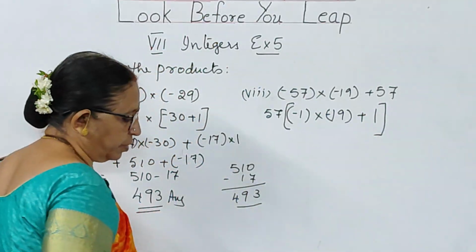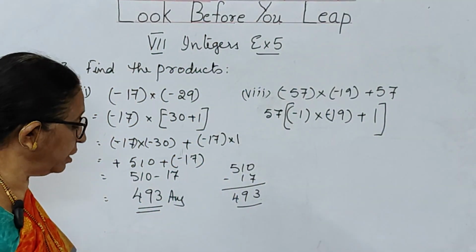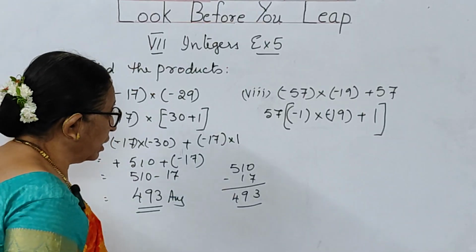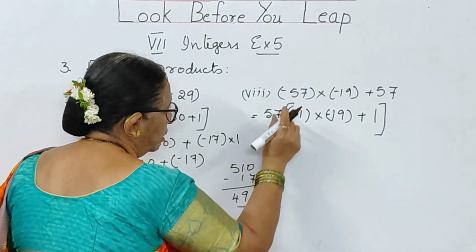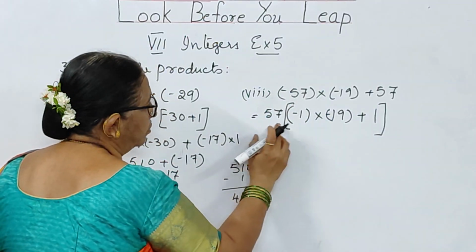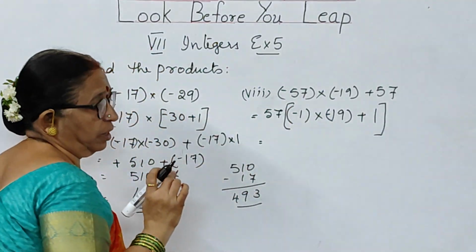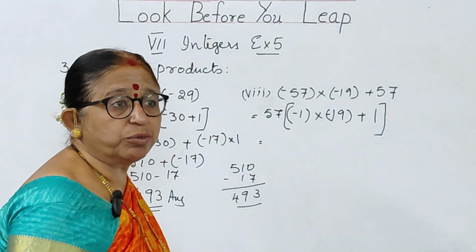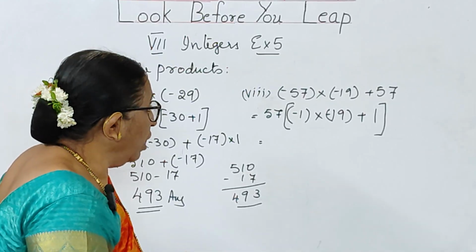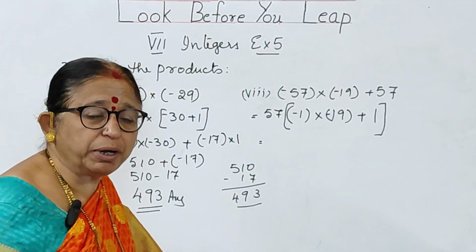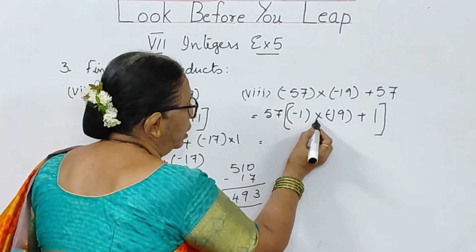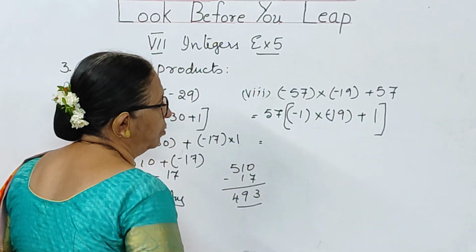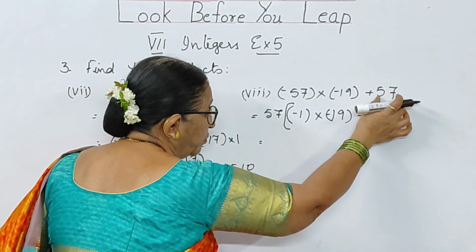I hope you have understood, children. What did I do? I have taken 57 common in this. Then since it is having minus sign, I have to take minus 1 here. If I don't take, it becomes wrong for you, children, because I have taken positive sign, but in the problem we have negative sign. So for that case, I have to take minus 1 into minus 19 as it is I have taken. And here 57 as it is here, so plus 1.